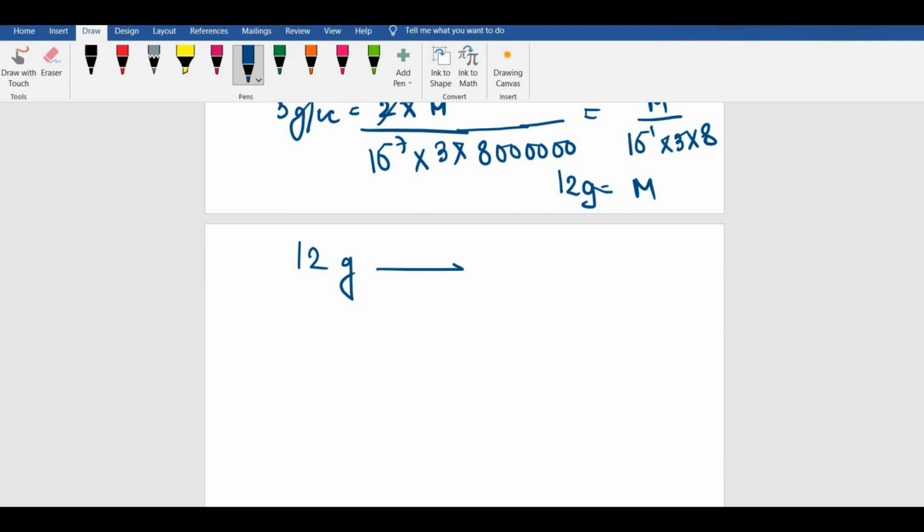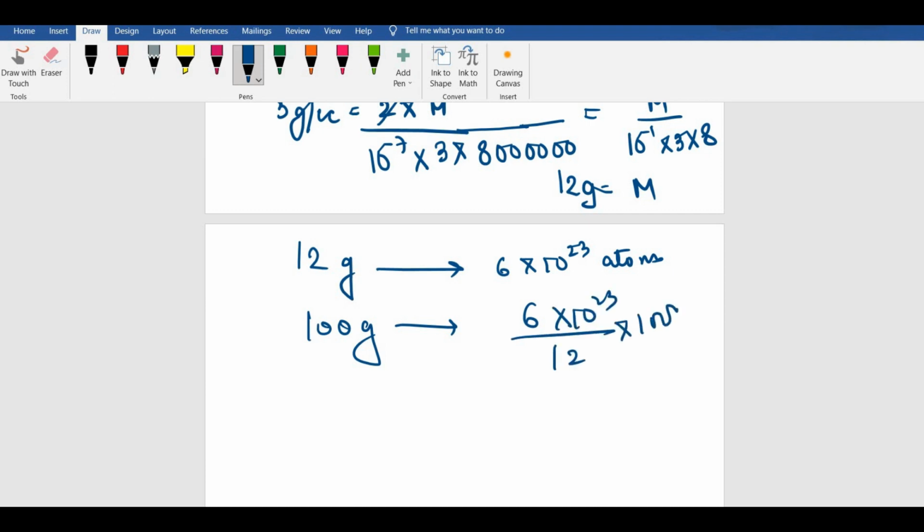Now 12 gram contains how many atoms? 6 into 10 to the power 23 atoms. So 100 gram would contain how many atoms? 6 into 10 to the power 23 by 12 into 100. So this should be 2, this should be 50. So 5 into 10 to the power 24, that is option number D, should be the correct answer. If you have marked option number C without checking the power of 10, then you have made a big mistake. Alright, so the correct option should be option number D. Clear?